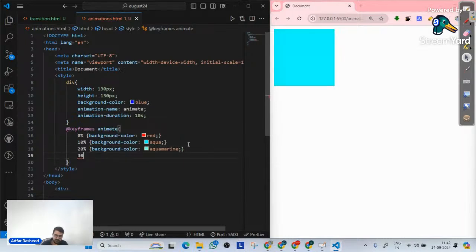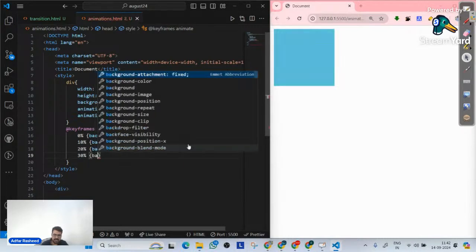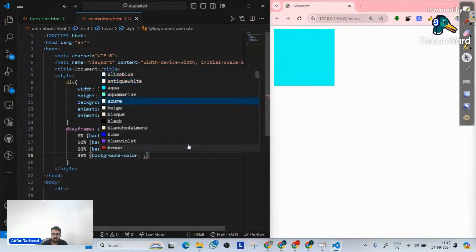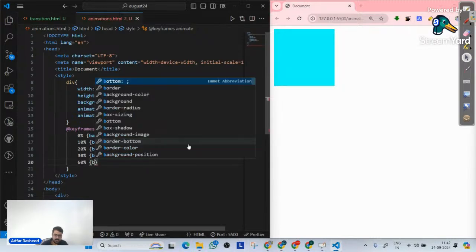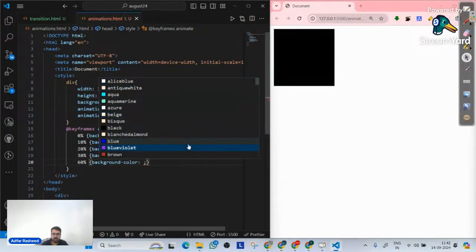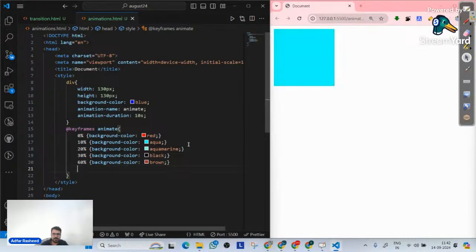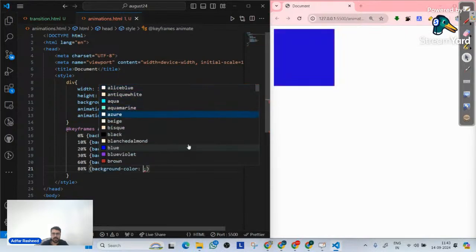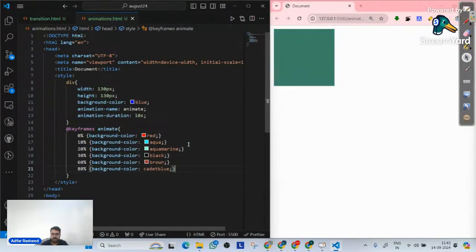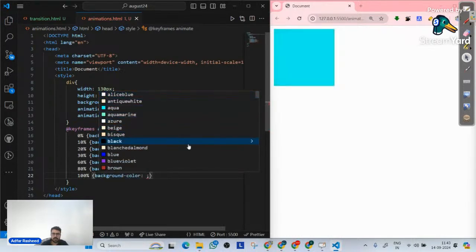And then finally at 30%. So I will simply go make 30% as background color. In this case, background color, make it black. And in a similar way, let's suppose at 60%. Go over here and implement the background color. Let's suppose it's going to be brown. And finally at 80%, let's suppose. So at 80%, go over here, implement a background color, and make it, let's suppose, cadmium blue. And finally at 100% of 10 seconds, go over there, implement background color as, let's suppose, blue violet.